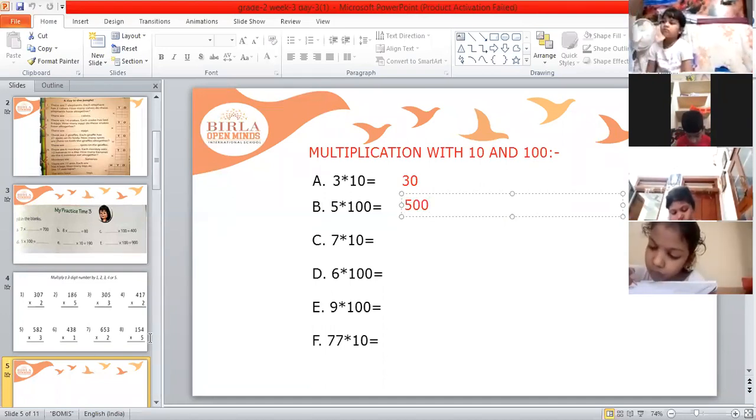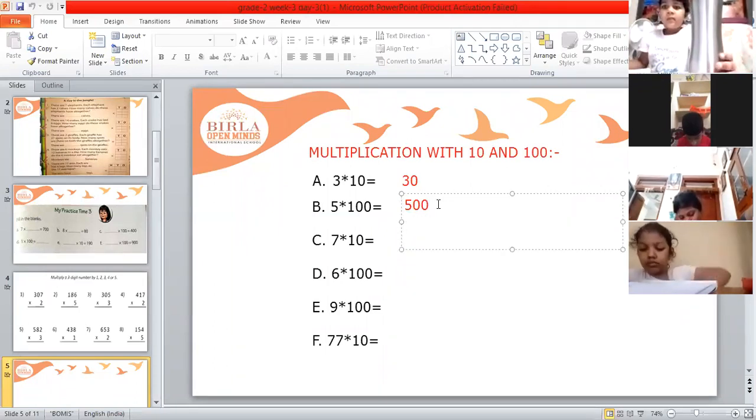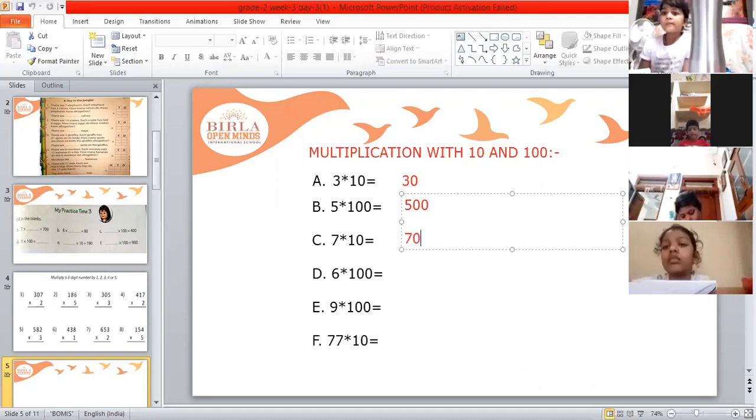Okay. Ashwita, third bit. Read the question. 7 multiplied by 10 equal to 70. Very good. 7 multiplied by 10 is equal to 70. That's the correct answer.